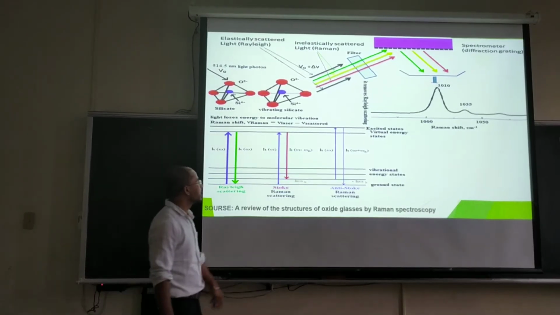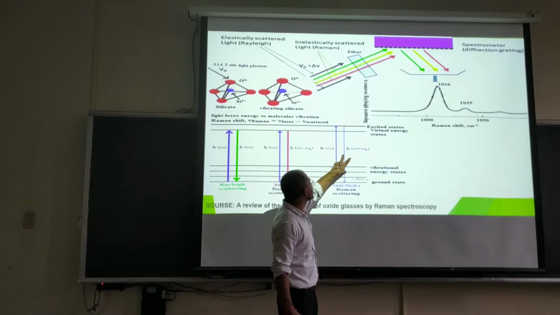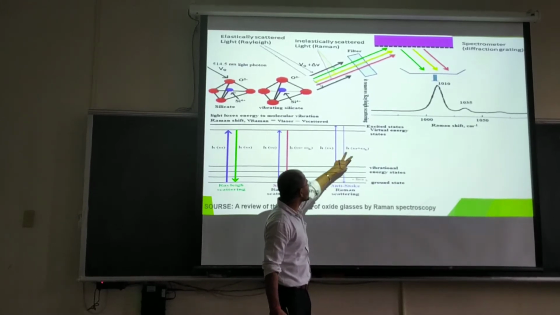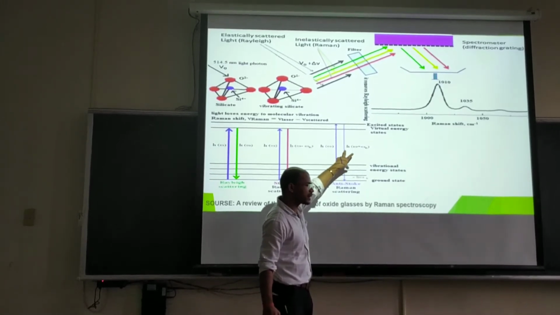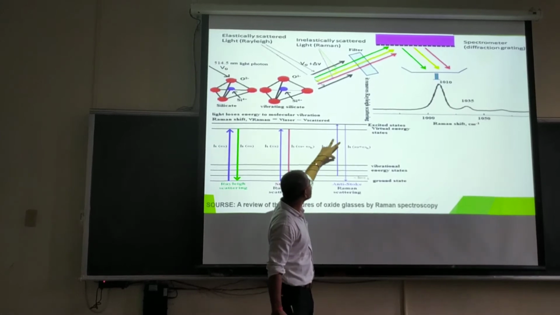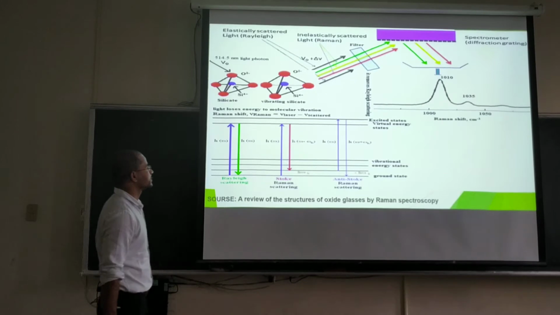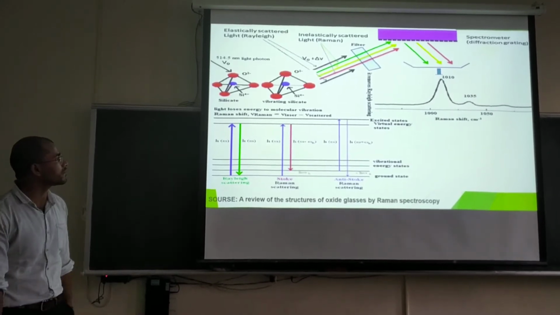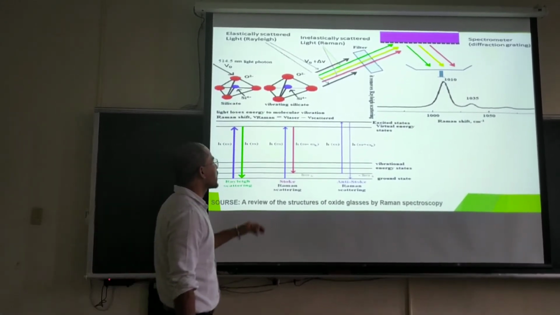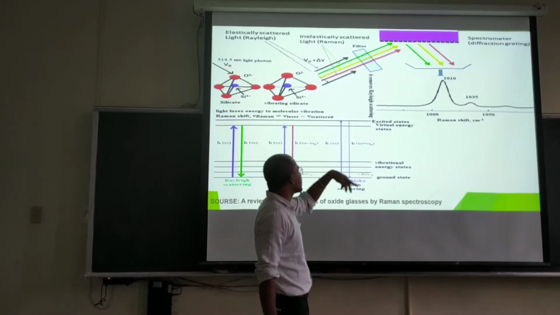It means this laser light has more energy than the excited state light. So this is the phenomenon of Raman scattering, and here I also show some graph.